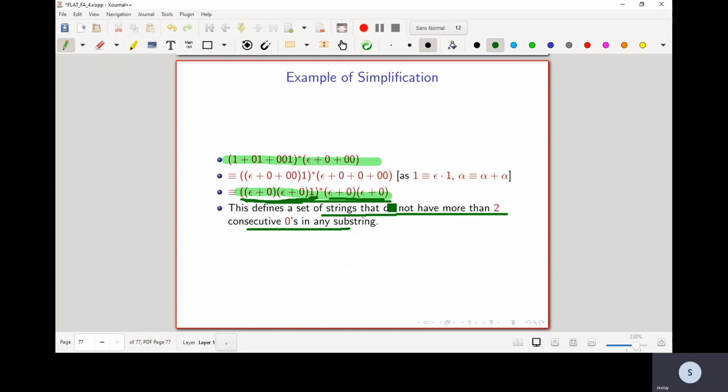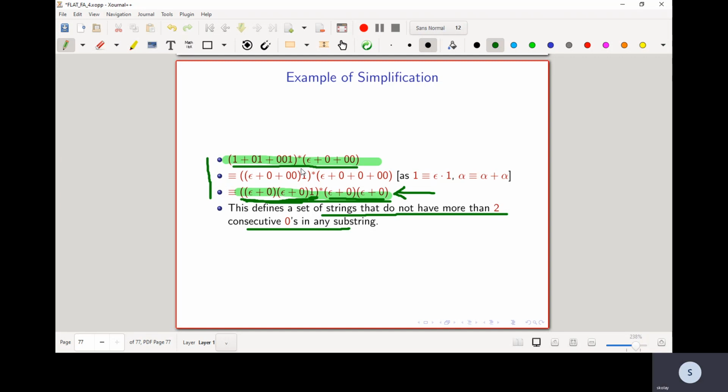consecutive zeros. The string matching this pattern can end with at most 2 consecutive zeros. So therefore, this is a set of strings where each string cannot have more than 2 consecutive zeros in any substring. So this particular simplification gave much more structure to this pattern, and therefore we were able to derive a common property of the regular set corresponding to this regular expression.